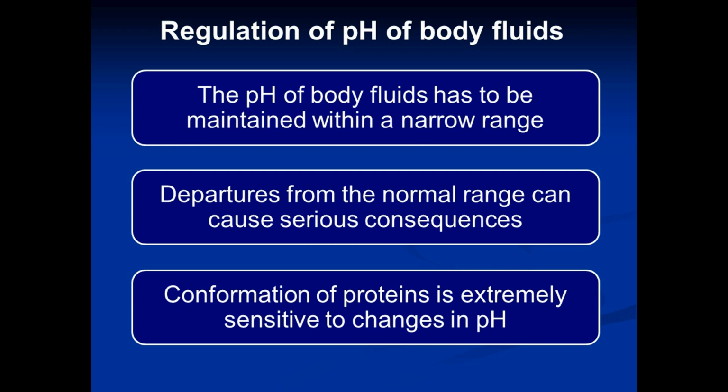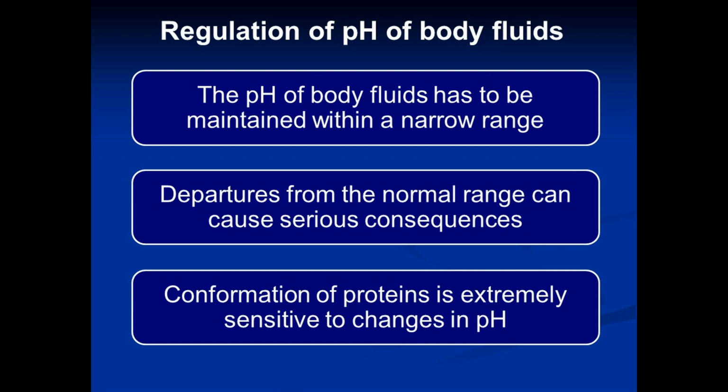The structure of proteins, the conformation of proteins depends upon the primary structure, the secondary structure, the tertiary structure, and sometimes quaternary structure also. The higher levels of structure like secondary, tertiary, and quaternary structure depend upon the electrical charges which are present on the amino acid residues. And these electrical charges can be altered if there is a change in the pH of the medium.